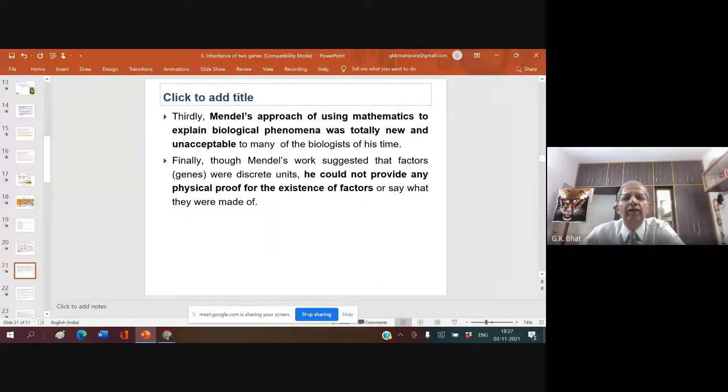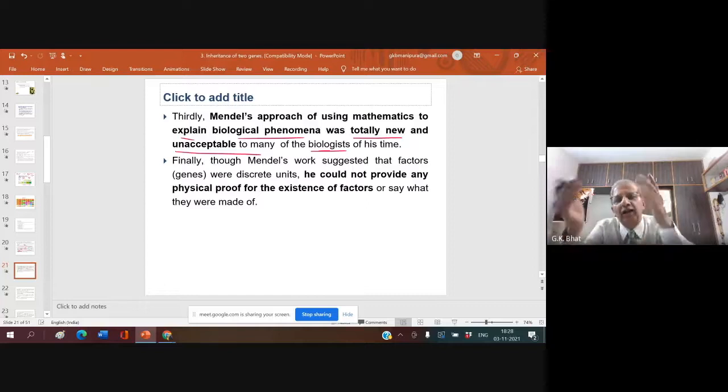Thirdly, Mendel's approach of using mathematics to explain biological phenomena was totally new and unacceptable to many biologists, because biologists at that time had no knowledge of maths. Don't tell others, even I don't know maths. I have not studied maths in PUC. If I am asked anything in mathematical expression, I cannot understand or explain it.